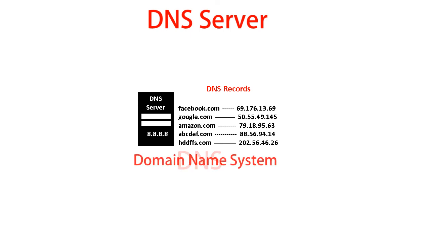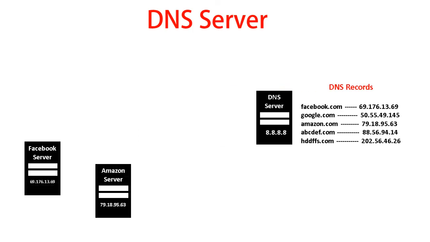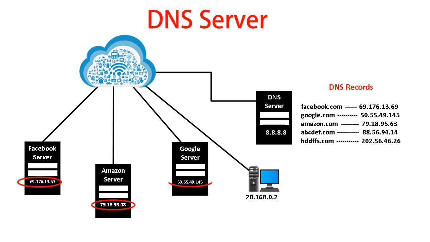DNS or domain name system is a decentralized naming system for computers containing some resources and which is connected to the internet or a private network. Each networking device has a unique set of numbers which is known as the IP address of that device. And when any device wants to communicate with another device in a network, it is only possible to find that intended device by its unique set of numbers, which is known as the IP address.